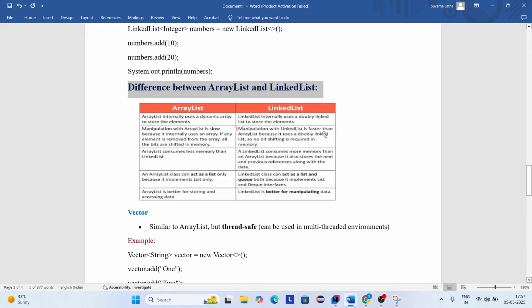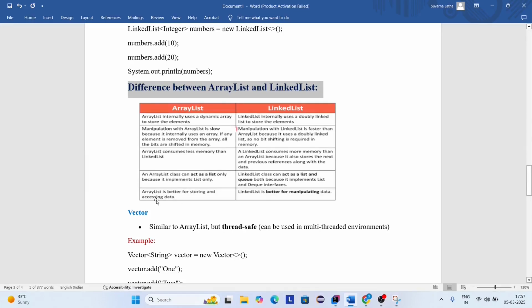Here manipulation with LinkedList is faster than ArrayList because it uses a doubly linked list, so no bit shifting is required in memory. Here ArrayList consumes less memory than LinkedList. LinkedList consumes more memory than ArrayList. ArrayList class can act as a list only because it implements List only. LinkedList class can act as a list as well as a queue because it implements the List and Deque interfaces.